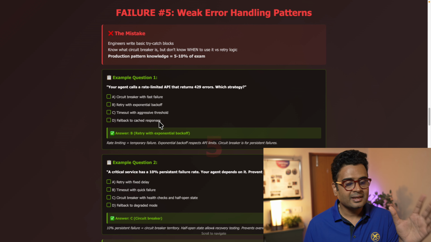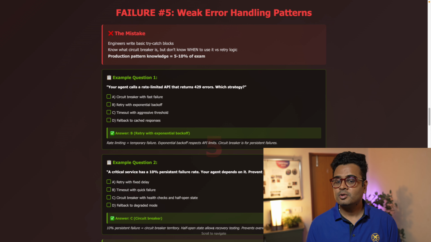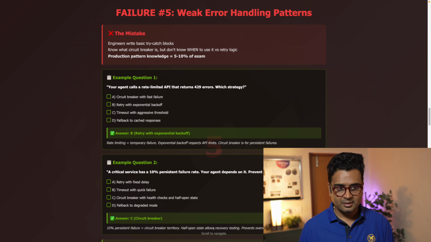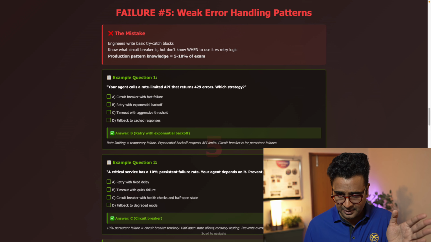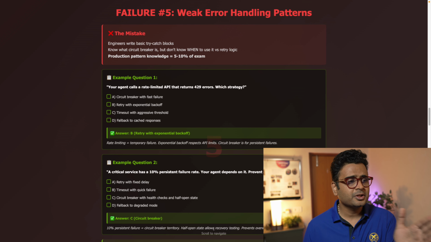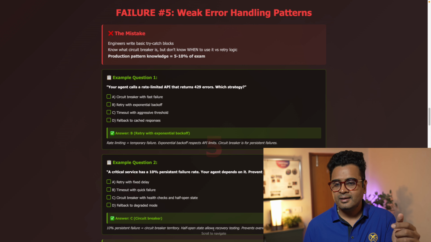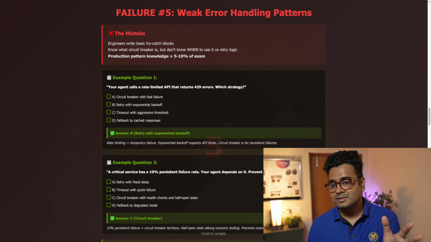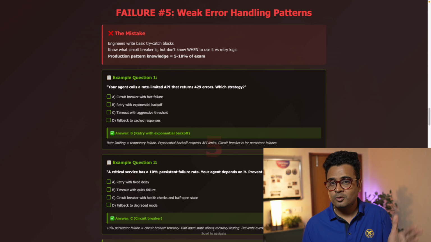When you're thinking about timeouts, you need aggressive fast failure when needed, and graceful degradation so that background tasks are acceptable. Ensure that you implement proper timeout patterns and graceful failure recovery, and that's how you would prepare yourself, avoid this mistake, and answer these hard questions much more simply.